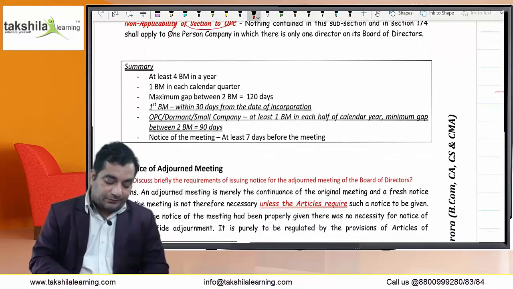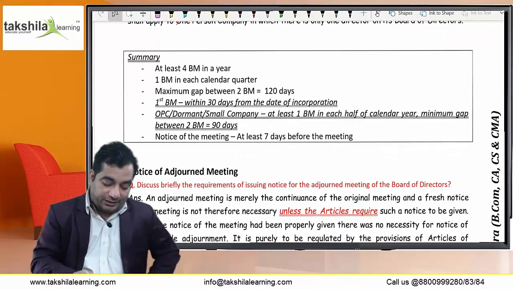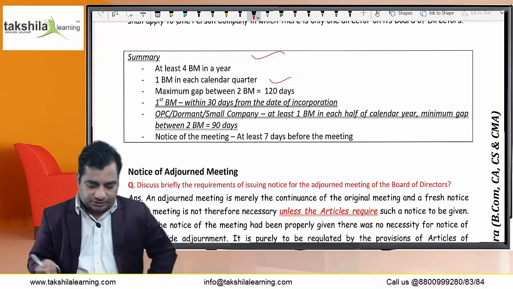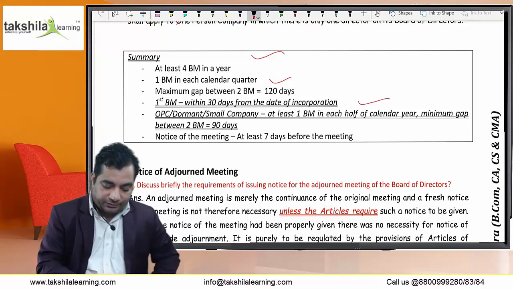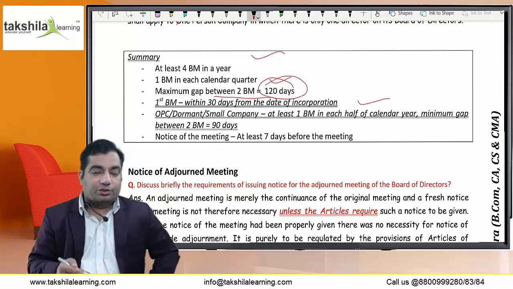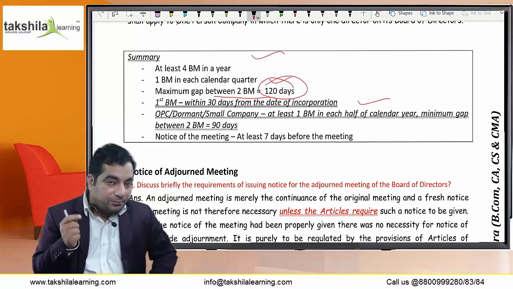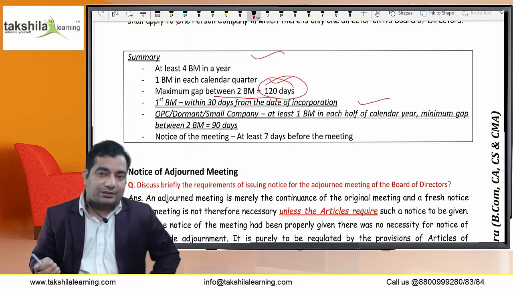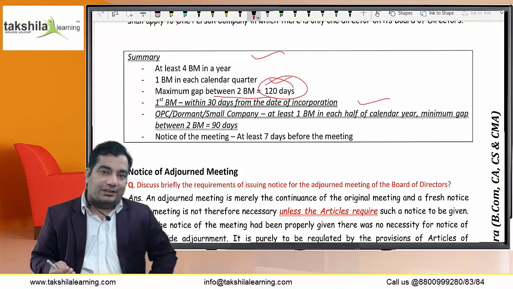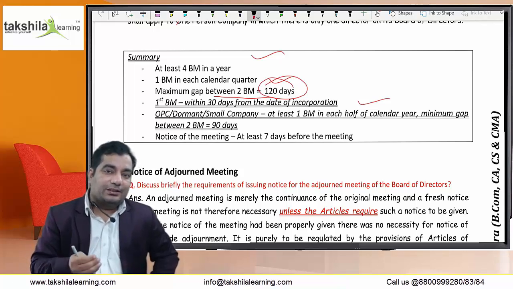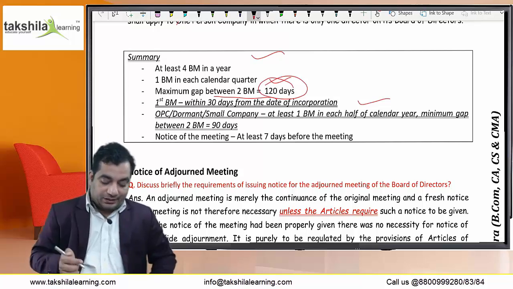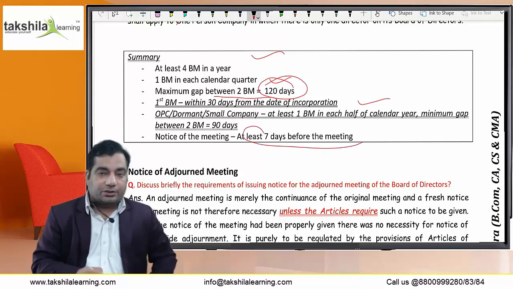So the summary is at least 4 BMs in a year and 1 BM in each half of the calendar year. The first BM is to be held within 30 days of incorporation. The maximum gap between 2 BMs is 120 days. But in the case of OPC, dormant and small company, the minimum gap must be 90 days, and it is enough if it convenes 2 meetings in a year, that means 1 meeting in each half of the calendar year. And notice of the meeting must be given at least 7 days before the meeting.